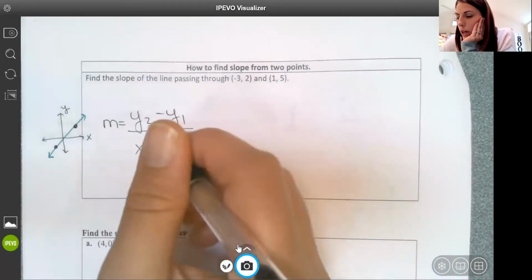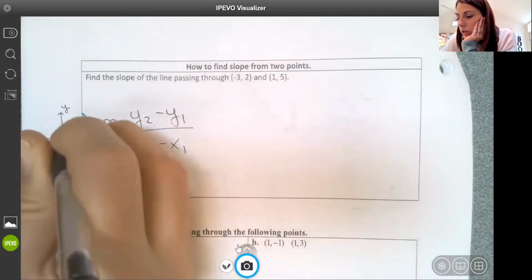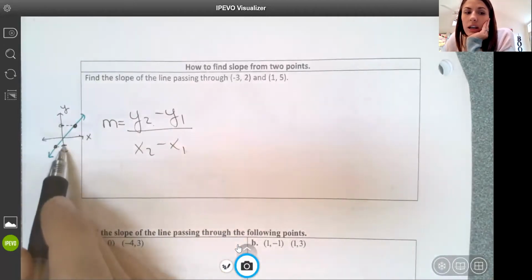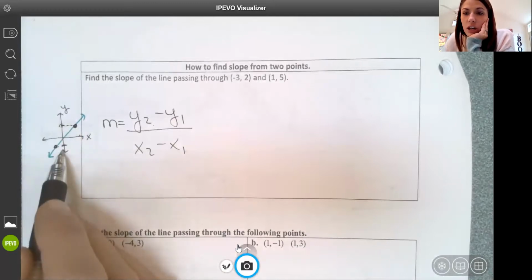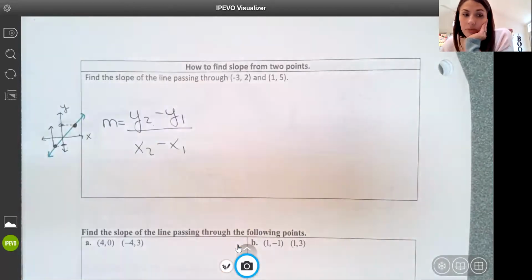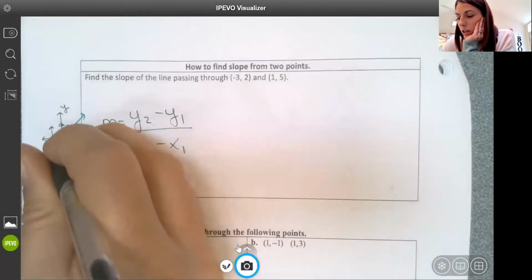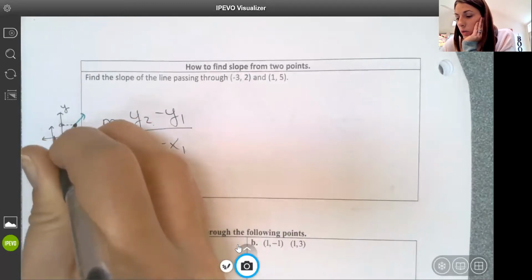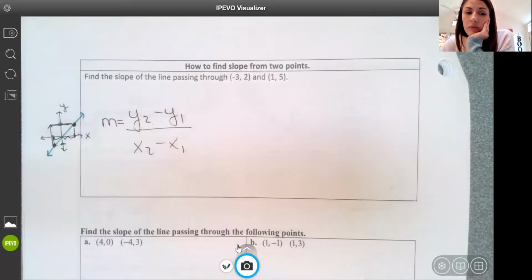okay, when I'm doing y2 minus y1, what I'm saying is, what's the difference from this y value to that y value? This points at some y value, this points at some y value. What's the difference, right? Subtraction's all about difference. Which is really just finding my rise. And then in the denominator where it says x2 minus x1, that's saying, this point has an x value here, and this point has an x value here. What's the difference between those x values, which is really just finding my run, okay?